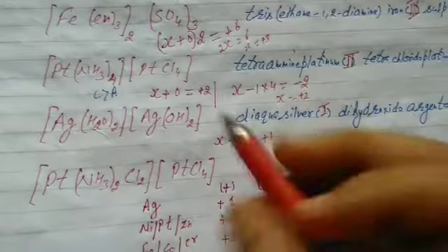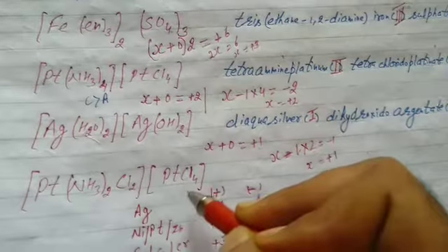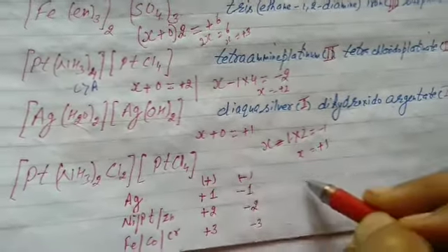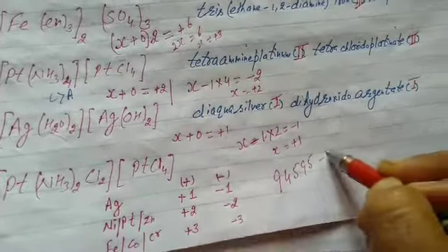Primary valency will be different. Pt(NH3)2Cl2, PtCl4. That's for your assignment. Please do it. And again, forward it on my WhatsApp number.